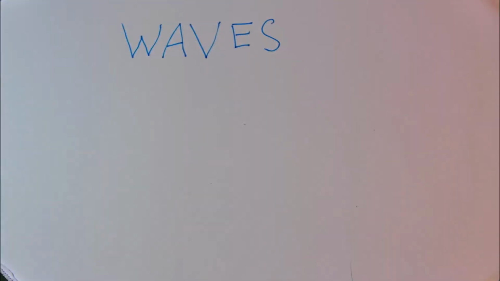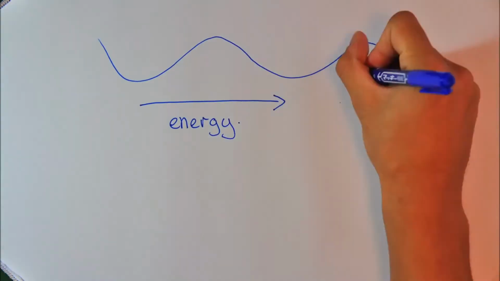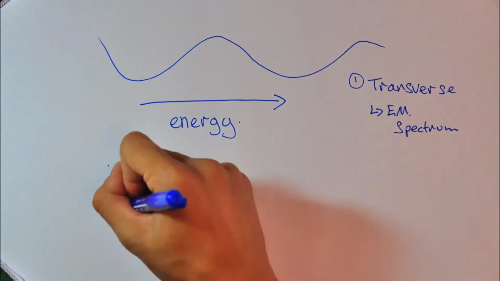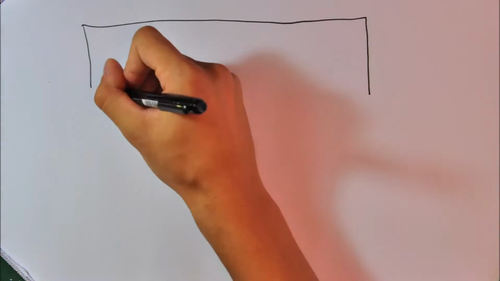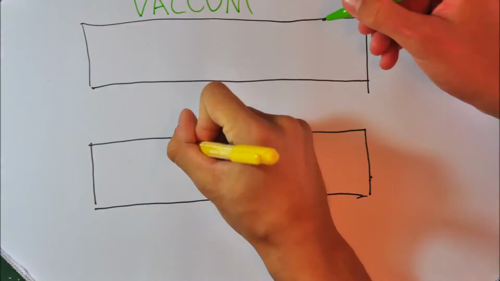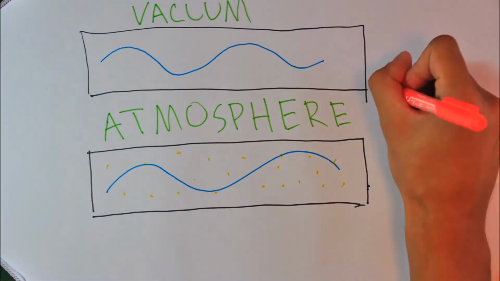A wave is a disturbance or an oscillation that travels through space and matter, accompanied by a transfer of energy. There are two types of waves, longitudinal waves such as sound, and transverse waves such as waves in the electromagnetic spectrum. Waves in the EM spectrum can transfer energy without the use of a medium, meaning that it can travel through a vacuum, allowing them to reach Earth from the Sun.